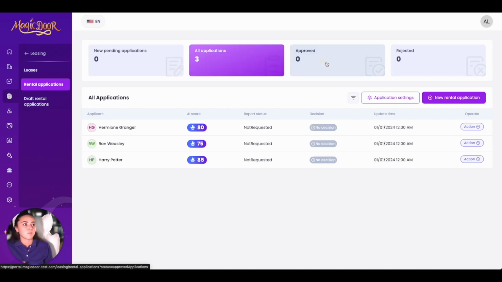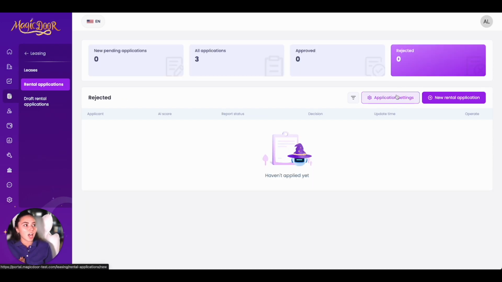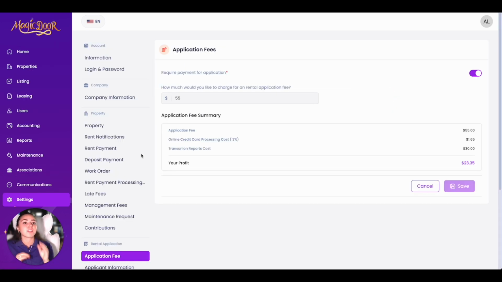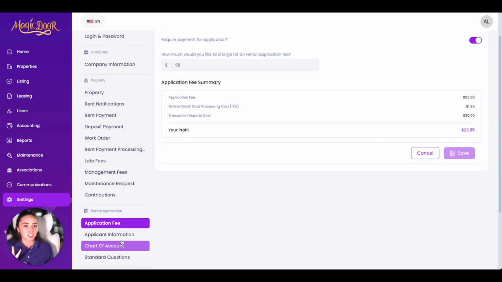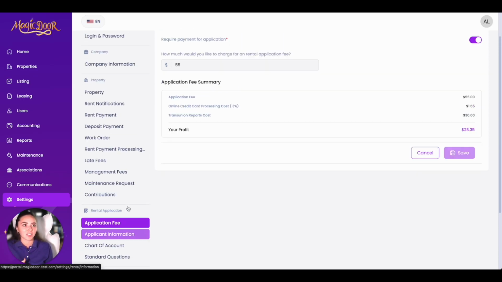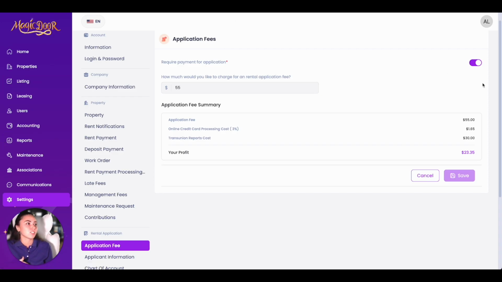Now, notice how no matter where I click, we still have both of these easy, quick buttons. This will take you directly to your application settings where you can change all information pertaining to the application. We'll get into the settings later in this video. So let me just take us back real quick.